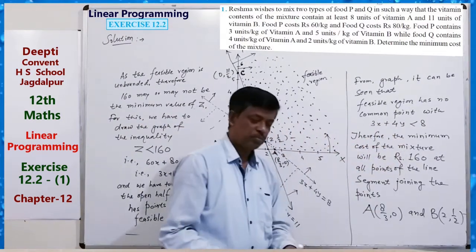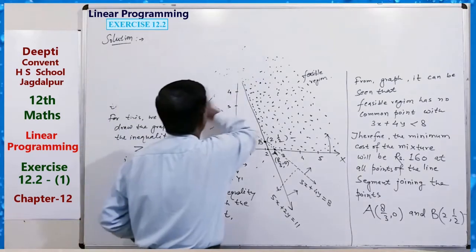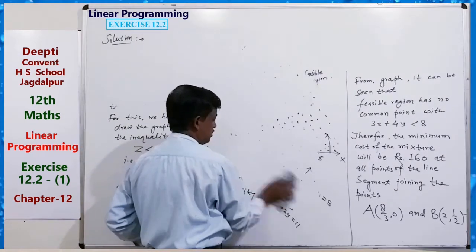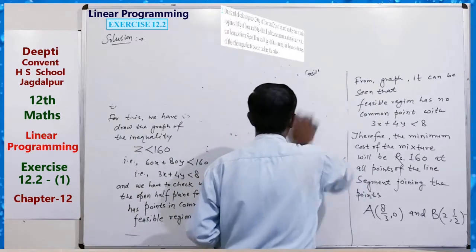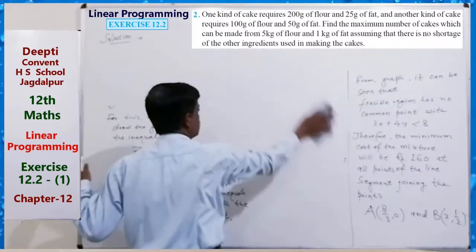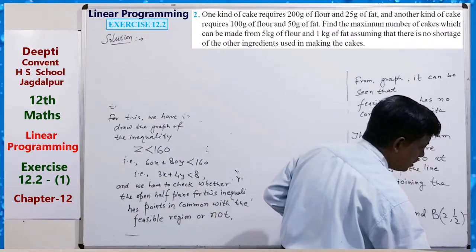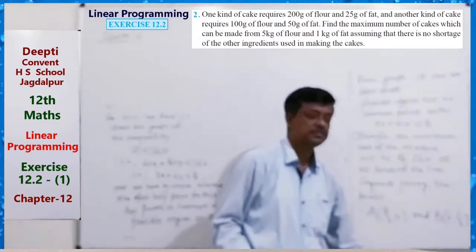So the 12.2 exercise. From the 12.2 exercise, we now take only question 1. There are 2-3 direct problems. Just question 1. Second question, you can also see the second question.